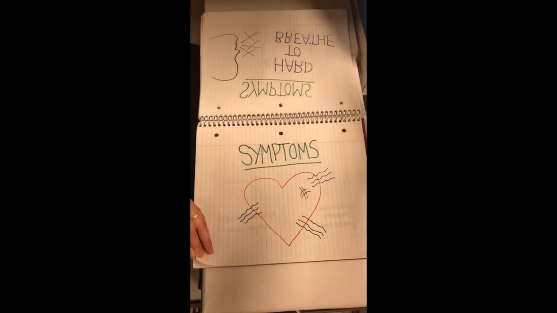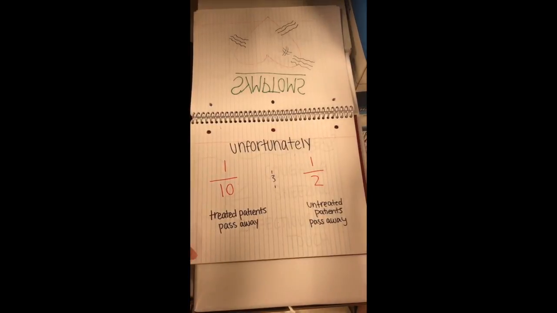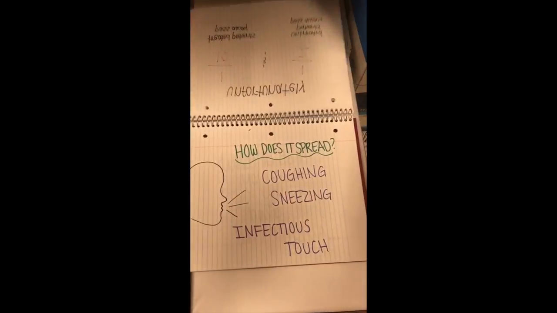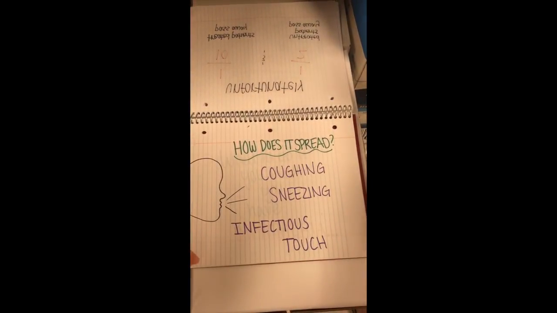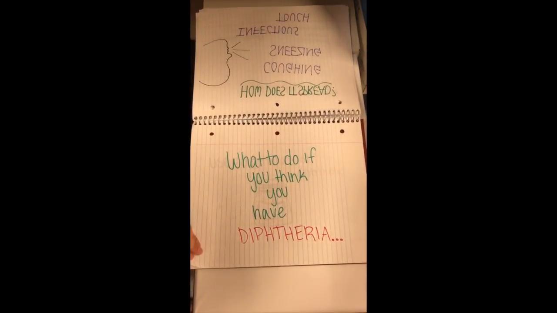Additional complications may include blocking of the airway, damage to the heart muscle, nerve damage, paralysis, lung infection, and even at times death. 1 in 10 treated patients die, and up to 1 in 2 untreated patients also die. Diphtheria can be transmitted by sneezing, coughing, or even just by touch. Getting treated quickly is extremely important when dealing with diphtheria.